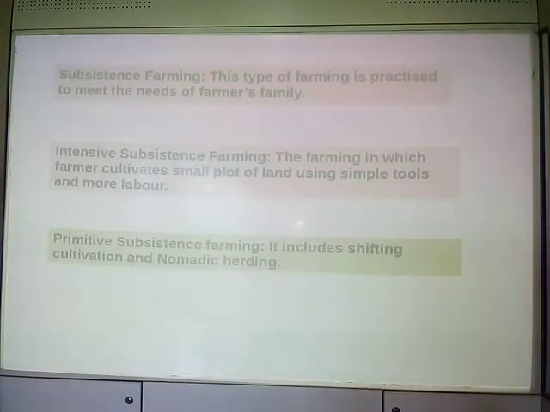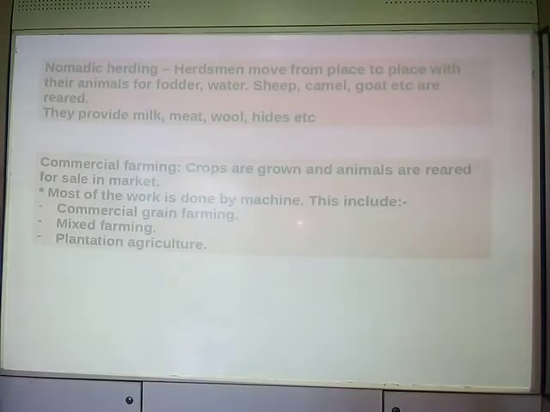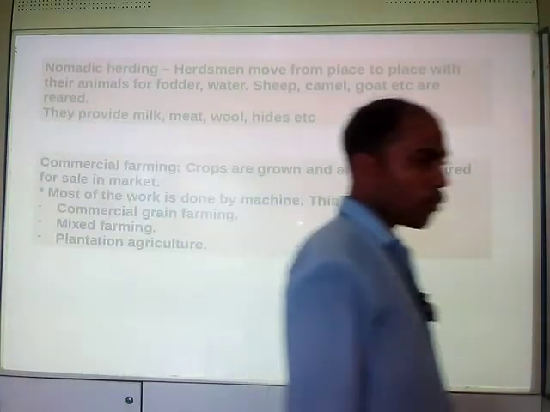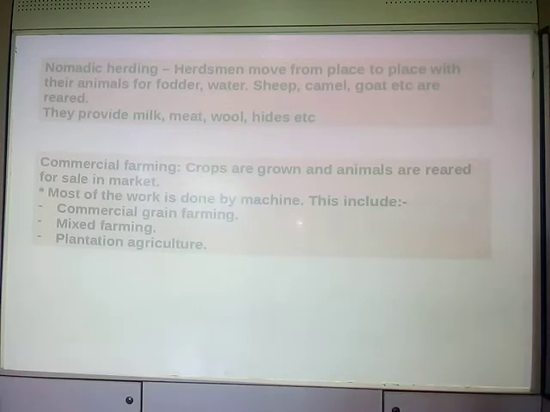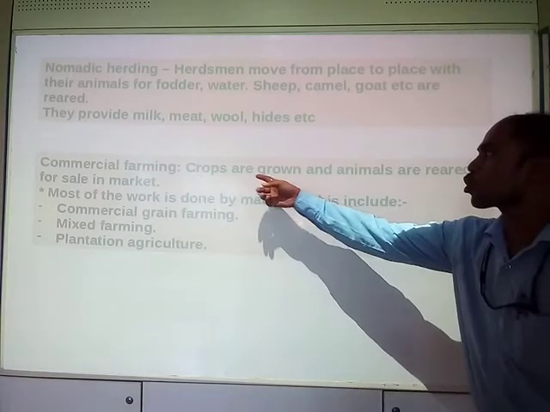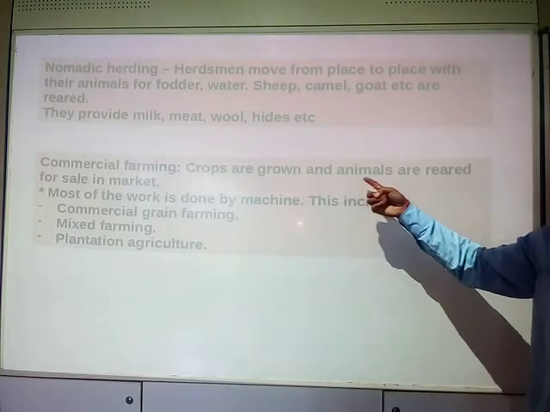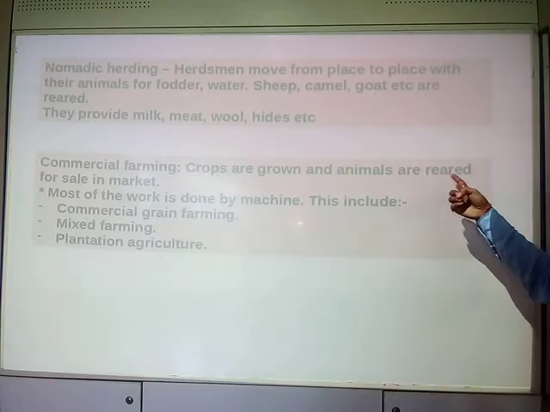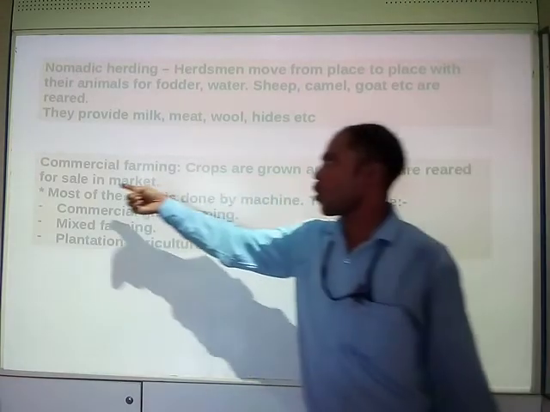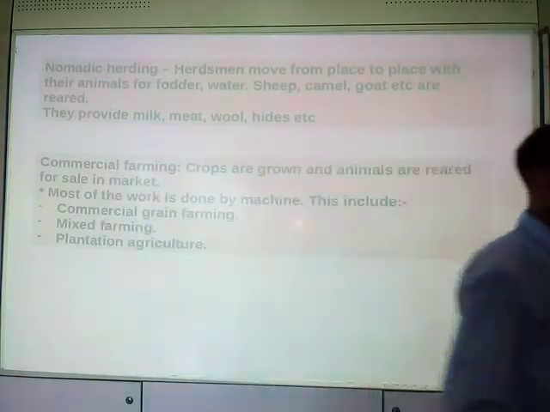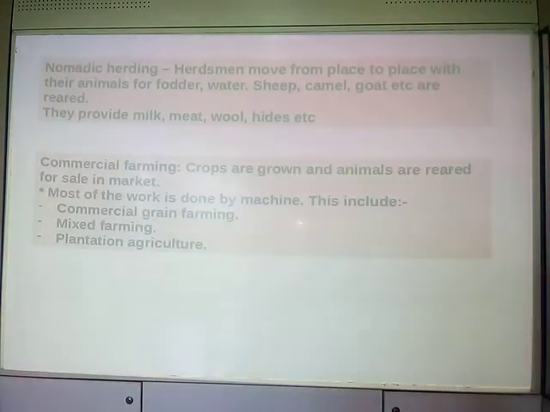As the name suggests, it is farming carried out for commercial purpose, for sale in the market. So crops are grown and animals are reared for sale in the market.